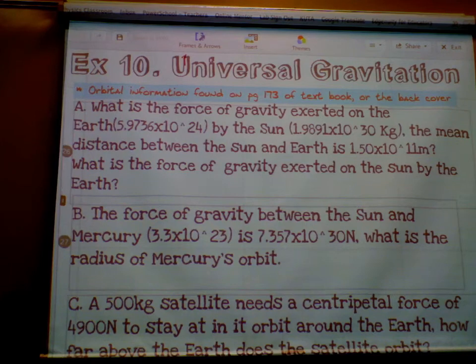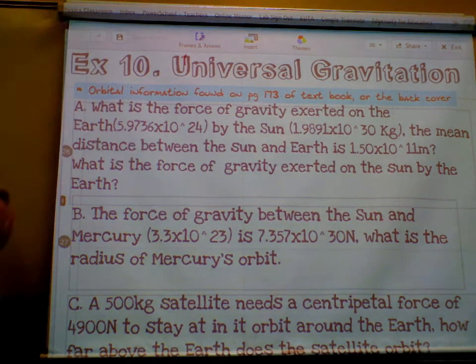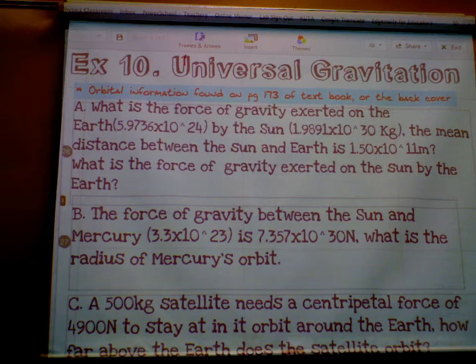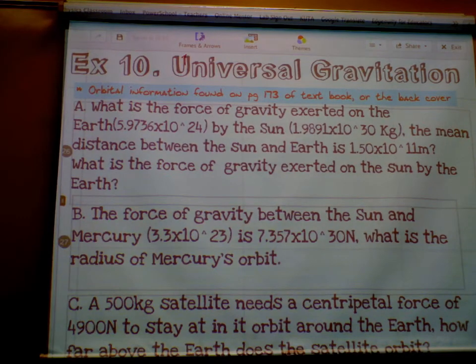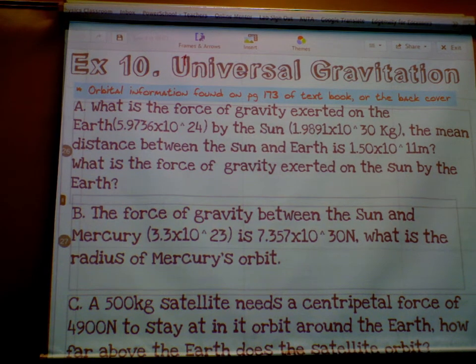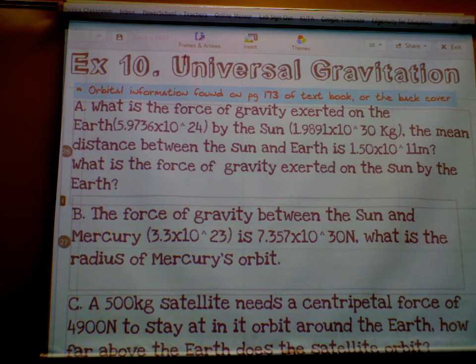Alright, so example 10. What is the force of gravity exerted on the Earth? This is the mass of the Earth. By the Sun. This is the mass of the Sun. The mean distance between the Sun and the Earth is 1.0 times 10 to the 11th meters. And the second question was the force of gravity exerted on the Sun by the Earth.